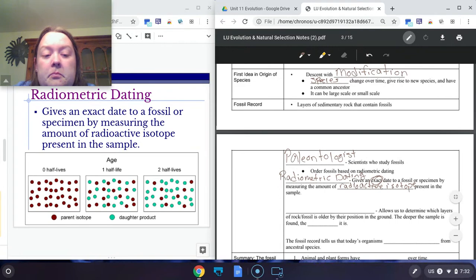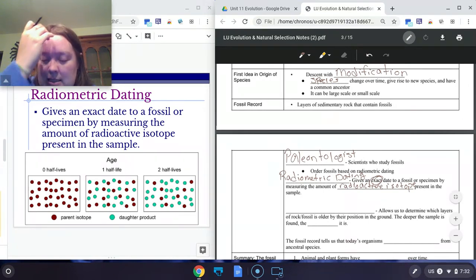So all we have to do is find our fossil, and from that rock sample, we see how much radioactive isotope is in the sample. We compare that to how much is in a more modern sample, and it will tell us how long ago that organism existed, because we know how long it takes for the radioactive isotopes to break down over time. So measuring that will give us an exact date, because we know exactly how long it takes for the isotope to break down. We can just kind of work backwards to see how old that fossil is.